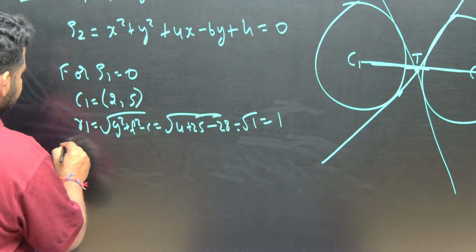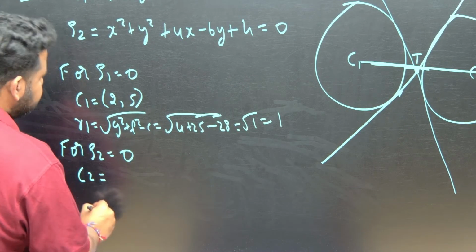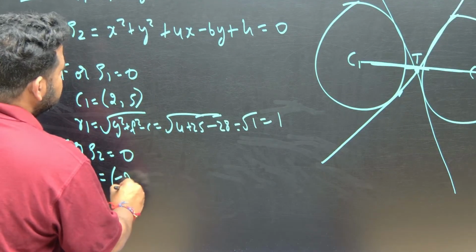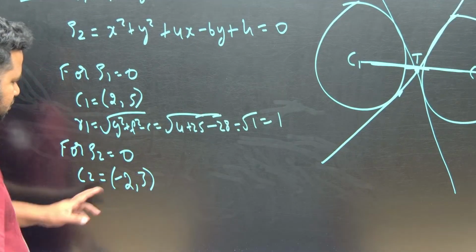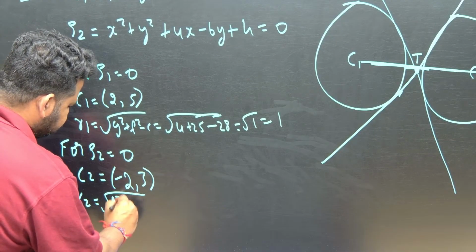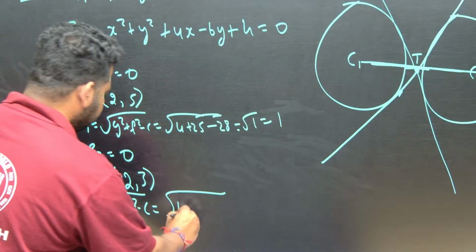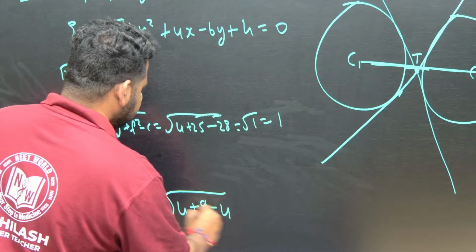What about C2 for S2 equal to 0? Center 2 is equal to minus 2 comma 3. So the radius R2 is equal to root of g square plus f square minus c. That is g square is 4 plus f square is 9 minus c. C is 4. Correct? Plus 4 minus 4, I can cancel.